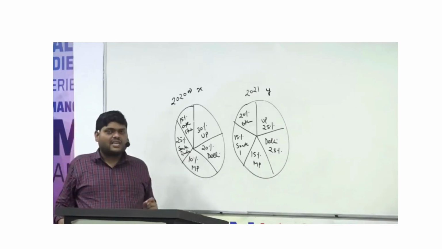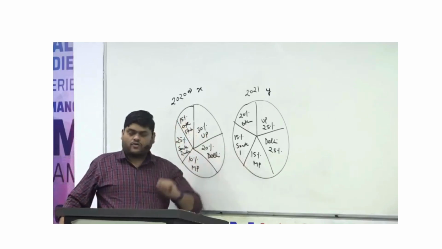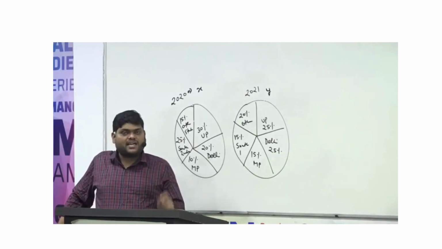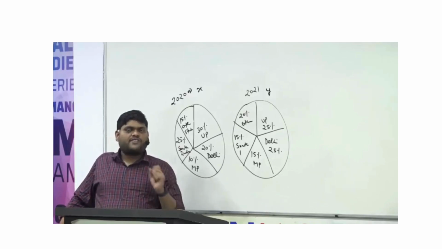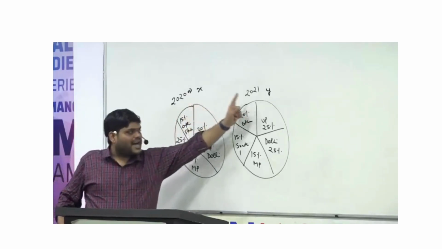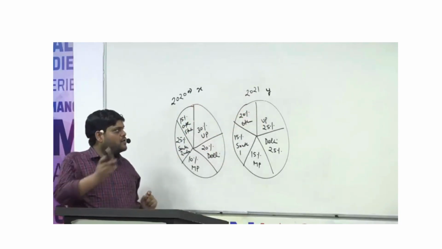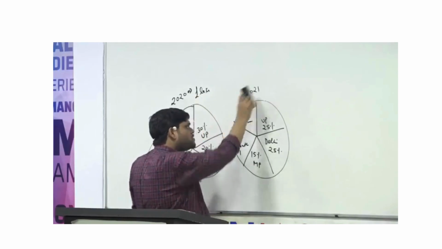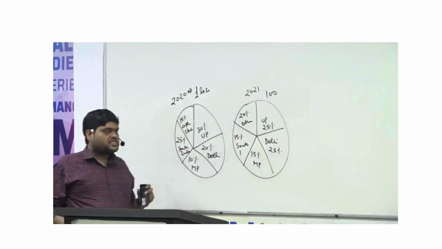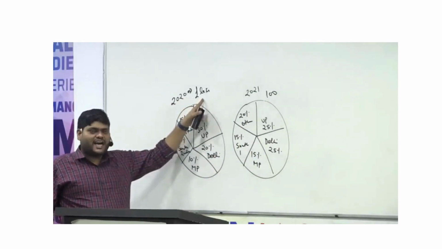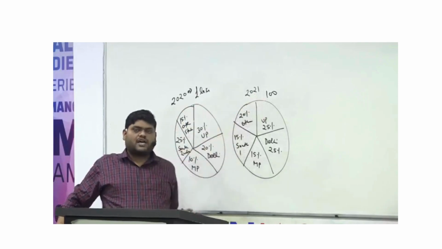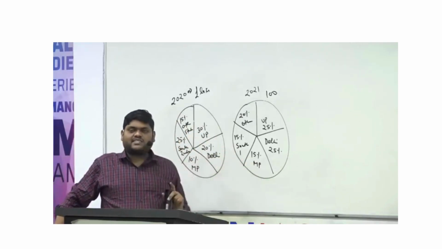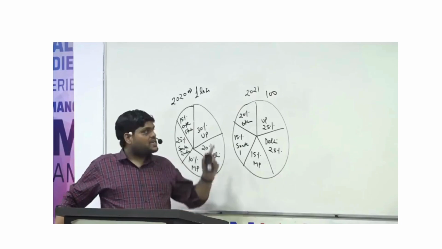And what is the reason? The reason is we don't know the base value. Devashish, Neha, the answer will be can't be determined. And why are we not able to find the answer? Because we don't have the base value. I told you, suppose this becomes 1 lakh and this becomes, suppose, only 100. Suppose in 2020 the total number of students was 1 lakh and in 2021 the total number of students was 100. So you will find that from none of the states does the total number of students increase.